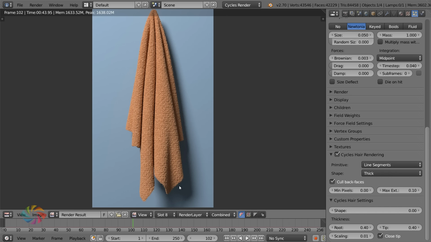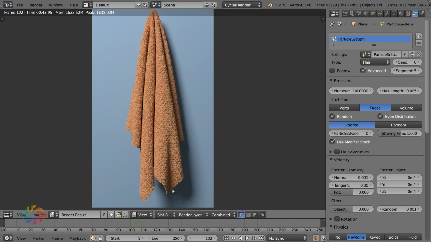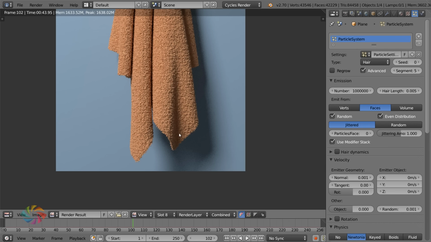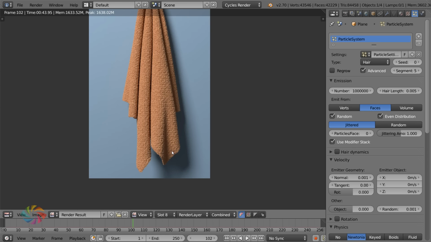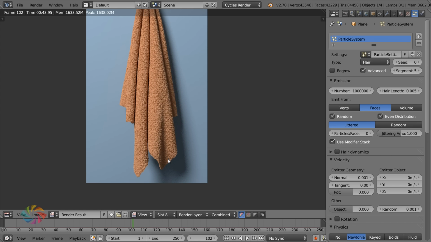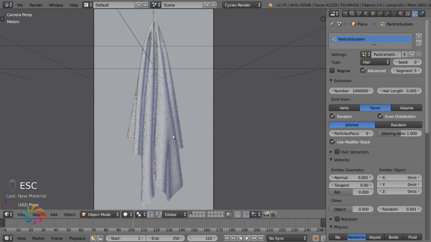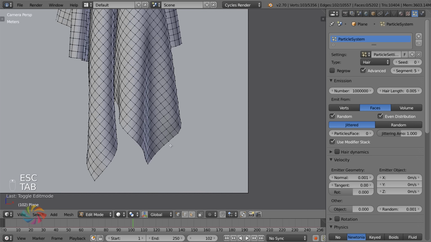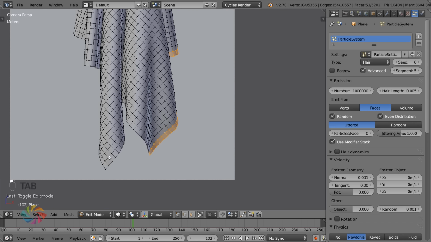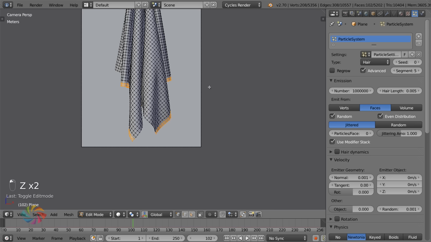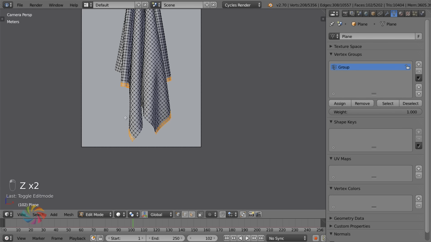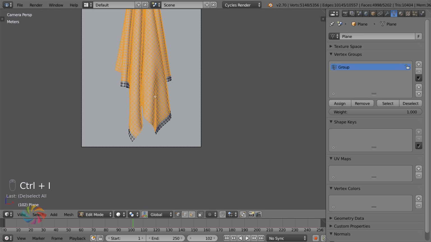Now, there is something that is missing, and it does break the realism a little bit. And I didn't show it before, so I'll just throw it in right now. Creating the seams, so basically an edge of the towel where there's none of this fur. It's a big telltale sign that this looks fake, because of that. So to create that effect, you simply select the edge like this. Both of those edges like that, and we're going to go with our vertex group here. I'm going to hit Control I, so it selects everything except that, and then I'm going to hit Assign.